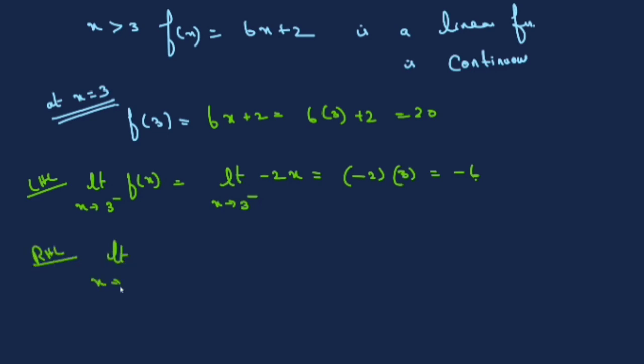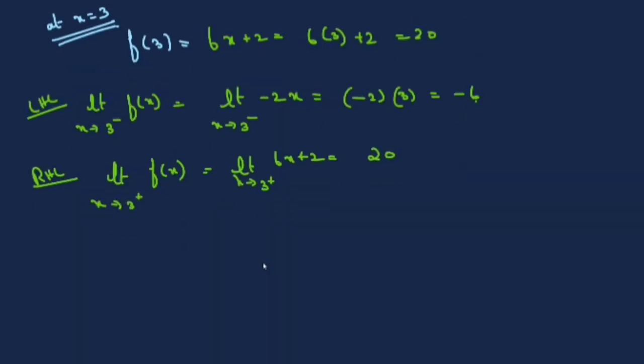Okay, the right hand limit also let us find. Limit x tends to 3 plus of f of x. On the right side it is 6x plus 2. So that is 18 plus 2, 20. So we can see the left hand limit is not equal to the right hand limit.